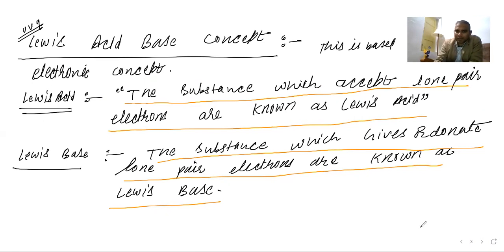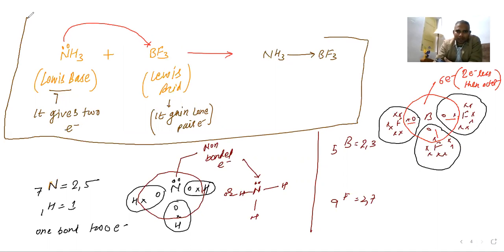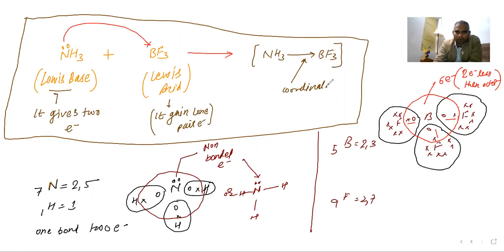The next page is also there. One example is there, that you please write down this example also. At least if you understand this example, did you understand this example? Yes, sir, I understood. Okay, so this is the coordinate bond, in bracket. When Lewis acid and Lewis base combine, they form the coordinate bond.